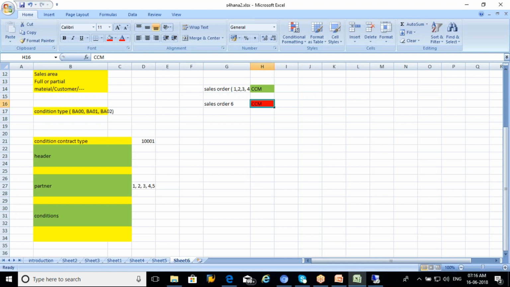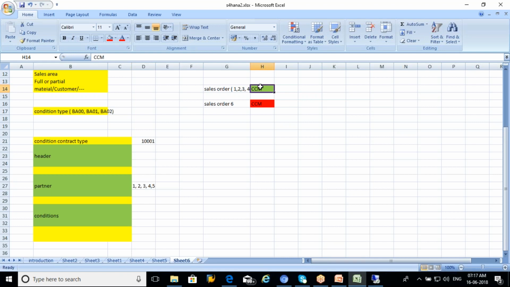First of all, we need to understand the CCM, and how the CCM data will be determined into my sales order. In the CCM, we have a configuration or process where it contains some header data, partner data, and condition data. In the partner data, I will maintain what are all the customers eligible for my settlement or CCM. Later on, when I create a sales transaction for those eligible partners, automatically the sales order will show whether it's relevant for settlement or not.